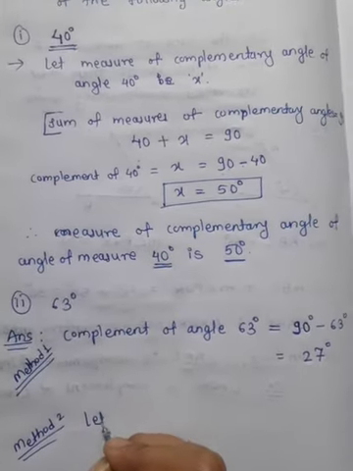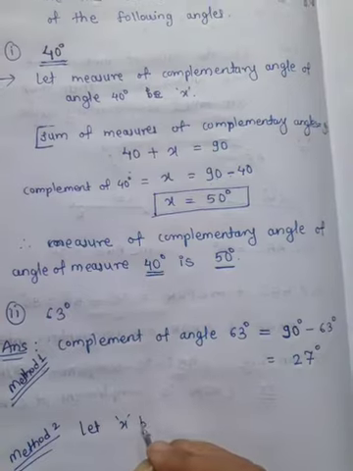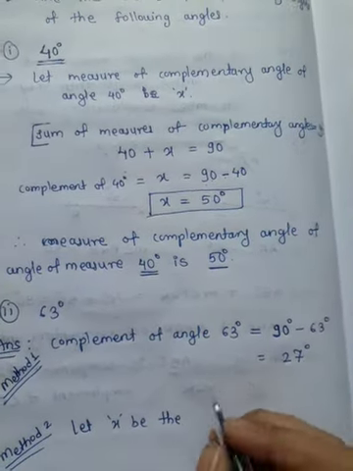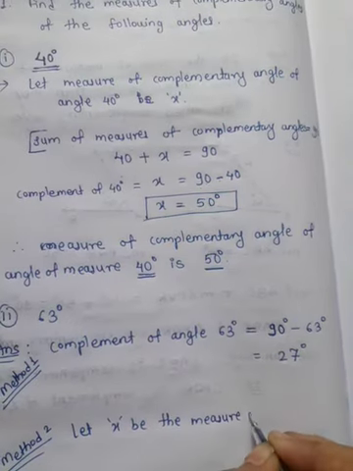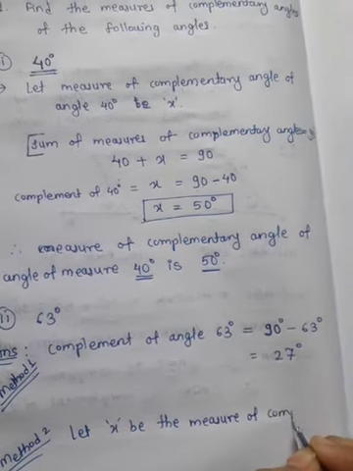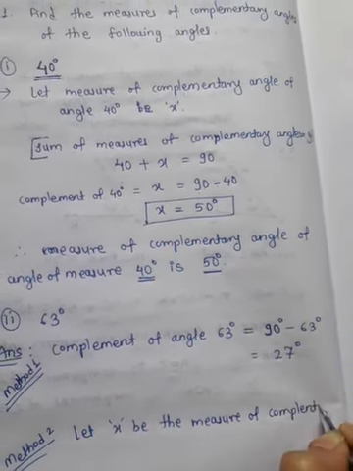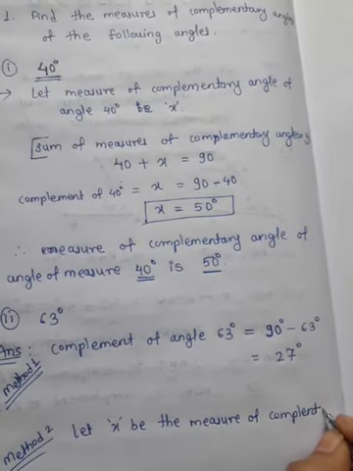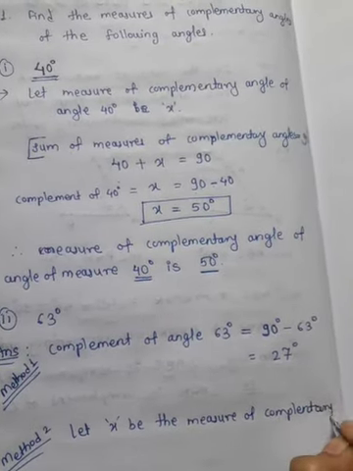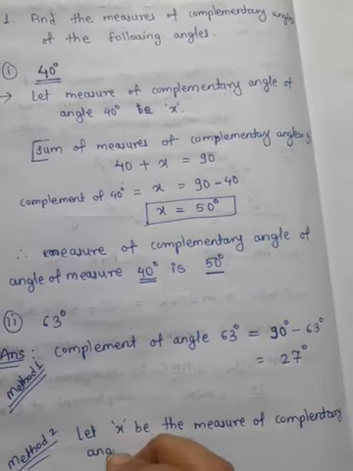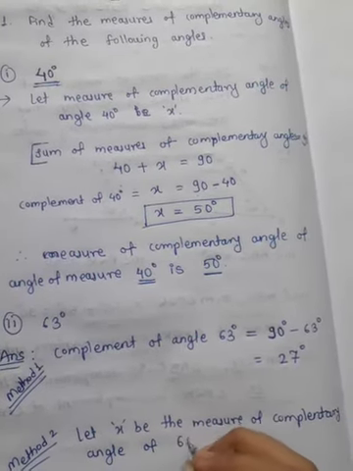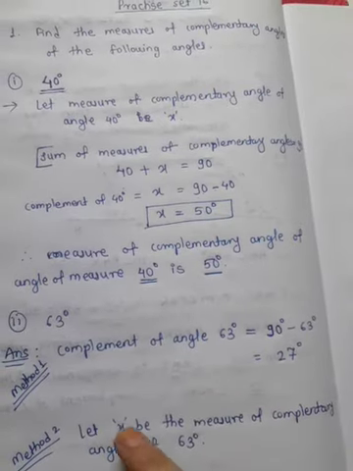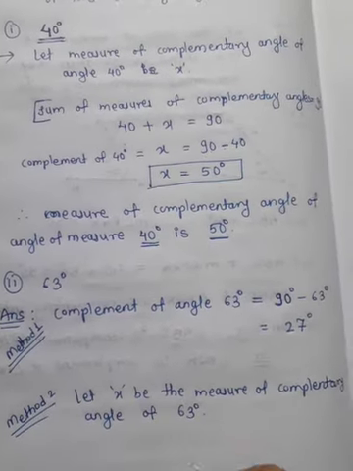Let x be the measure of the complementary angle of 63 degrees, and we know that the sum of measures of complementary angles is 90.